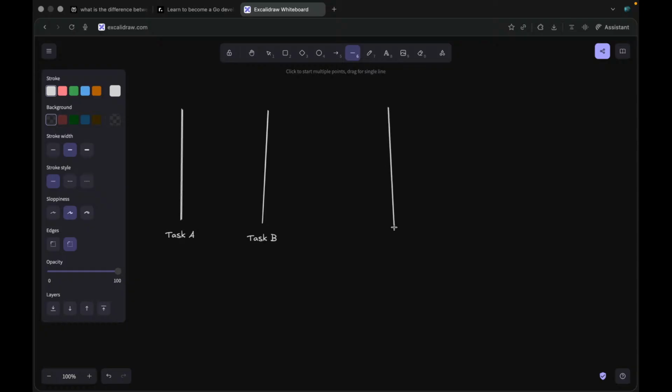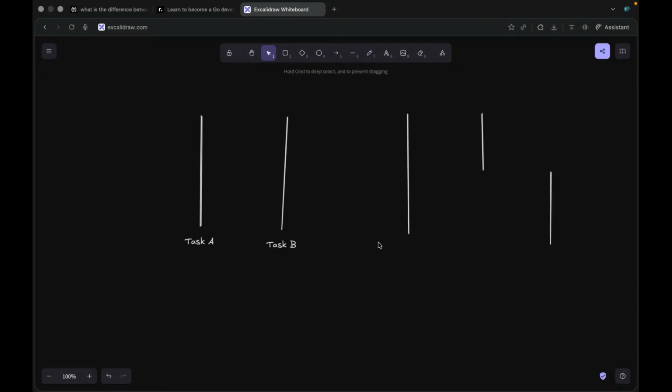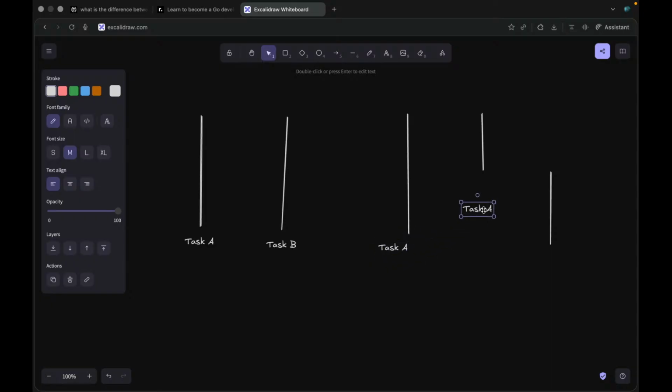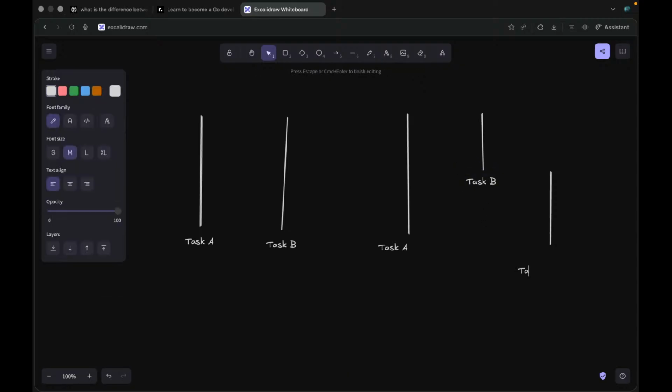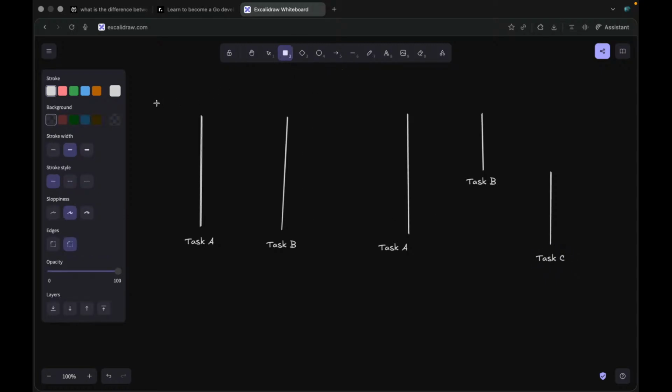Suppose I have a task A, a task B, and then a task C. Let me draw this first. So in parallelism, suppose I want to work on these two tasks.